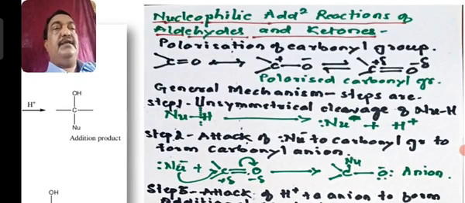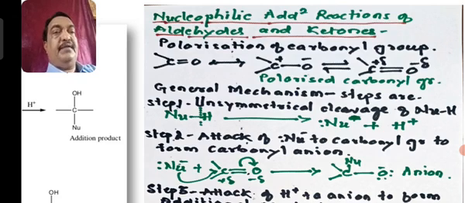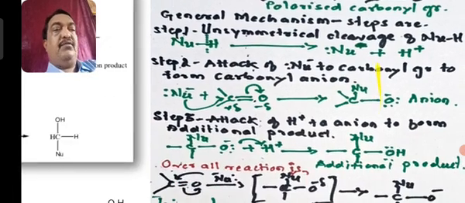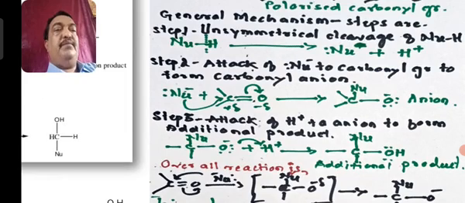Then, in the nucleophilic addition reaction of aldehydes and ketones, the nucleophile that is going to attack, NuH, ionizes to give a proton and Nu as a nucleophile. The nucleophile attacks the positive side of the carbonyl group and forms an anion, and in the second step the positive charge is added to the oxygen to form an addition product containing the nucleophile and OH attached to it.